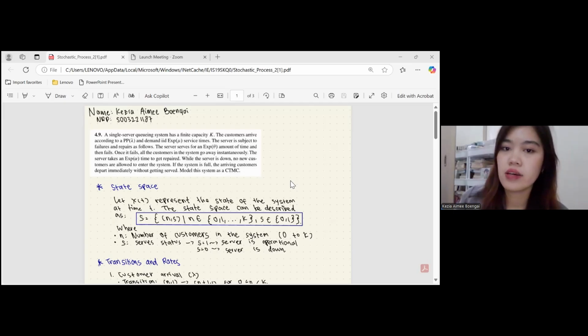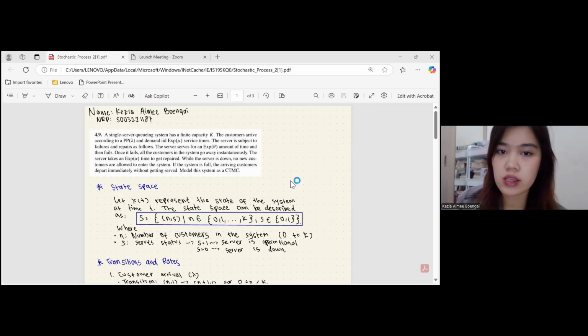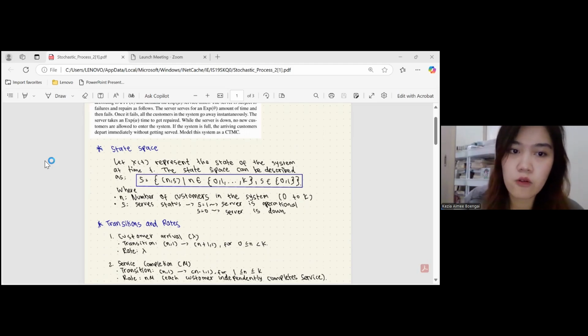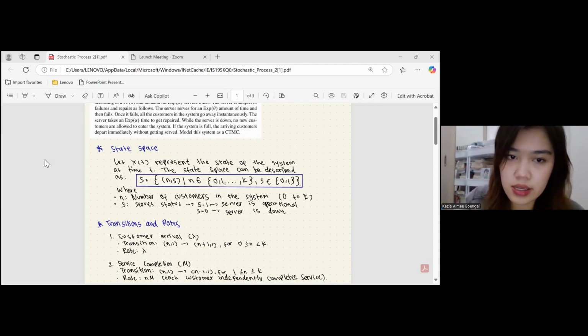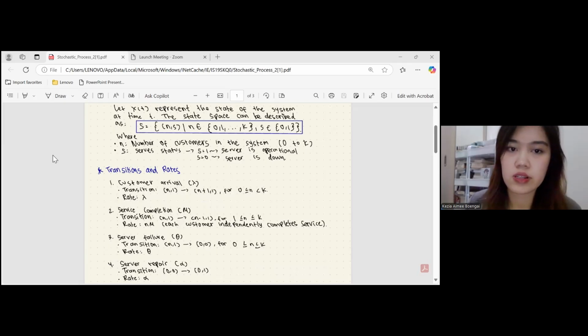While the server is down, no new customers are allowed to enter the system. If the system is full, the arriving customers depart immediately without getting served. Model this system as a CTMC. So first, we define the state space. Let X(t) represent the state of the system at time t, and the state space can be described like this, where n is the number of customers in the system, 0 to K, and s is the server status. s equals 1 is when the server is operational, and s equals 0 when the server is down. Next, we define the transitions and rates.